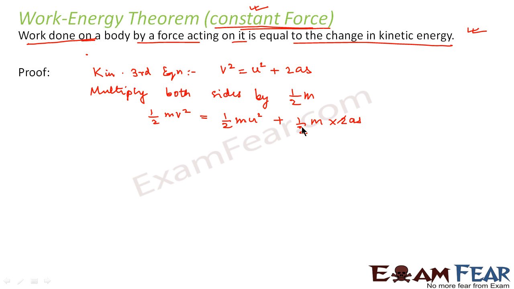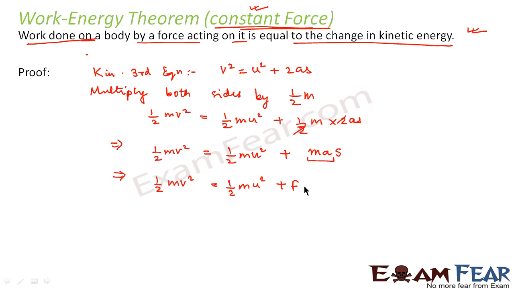The 2 and 2 get cancelled, so we get half mv square is equal to half mu square plus mas. Now what is mass into acceleration? Mass into acceleration is equal to force.